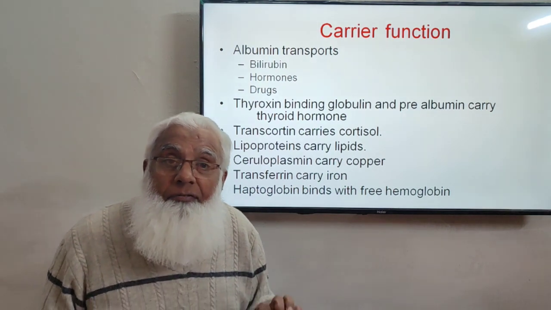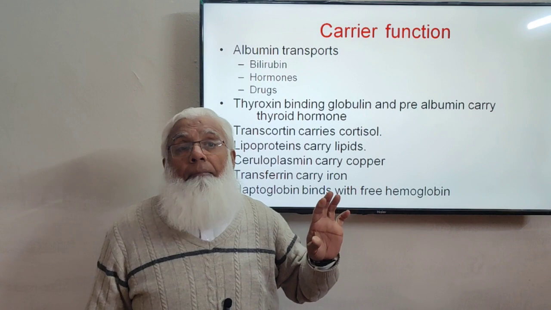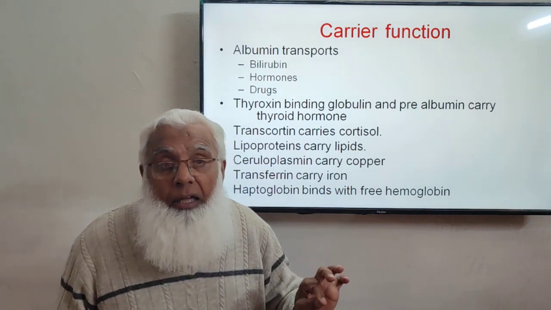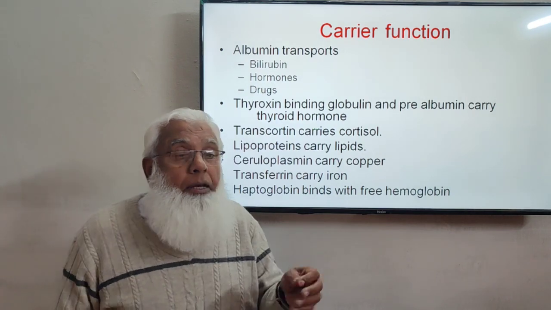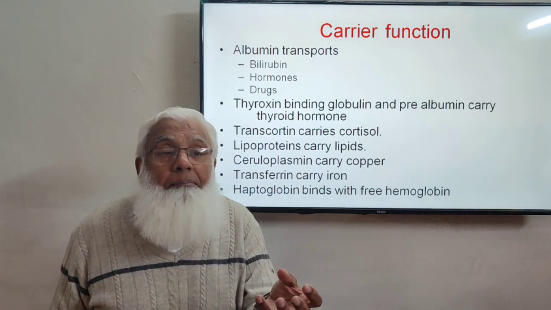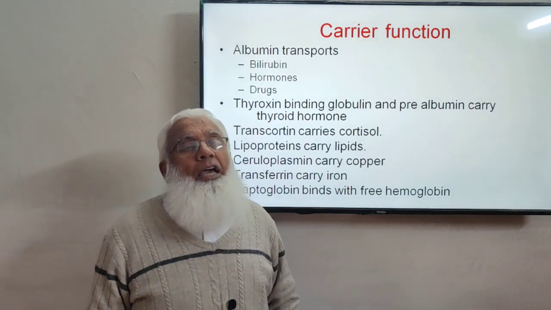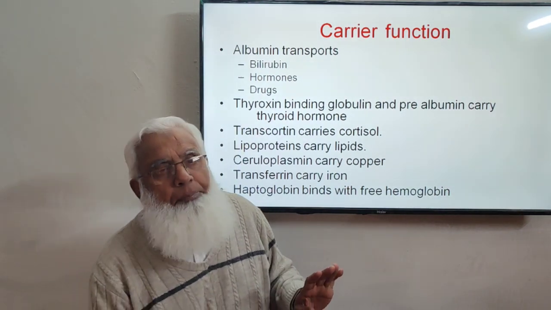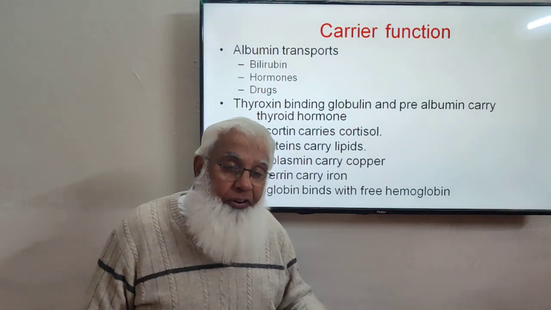If it is present in free form in the plasma, it will be filtered in the glomerulus in the kidney, in the nephron. And this filtration of hemoglobin may cause precipitation of hemoglobin in the renal tubules, and it may cause renal shutdown. That is a dangerous complication of excessive free hemoglobin.